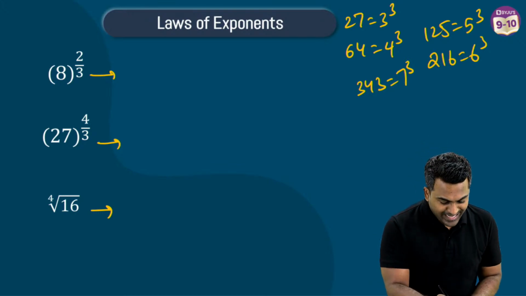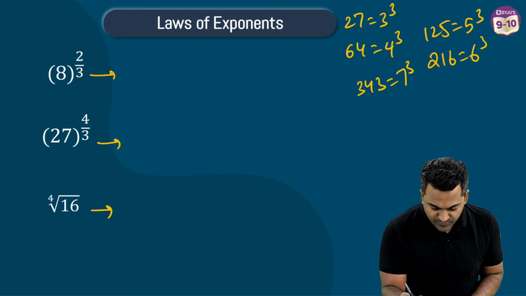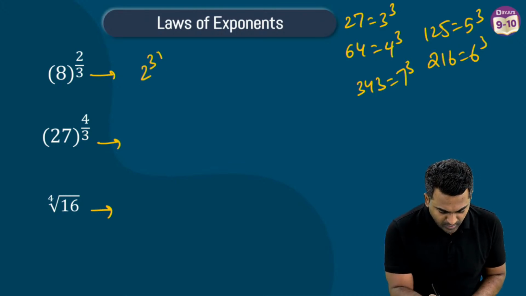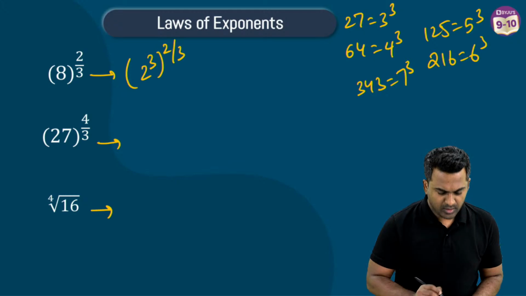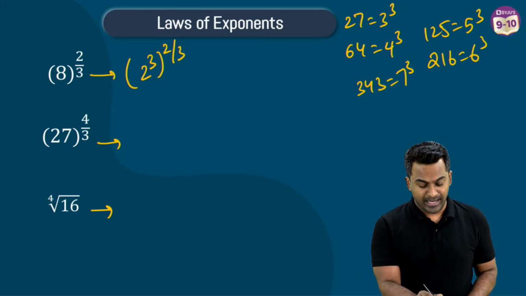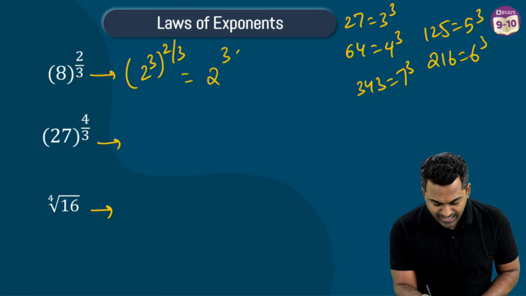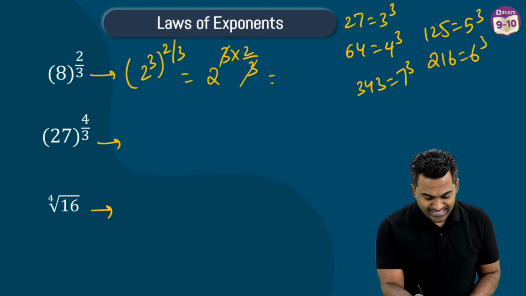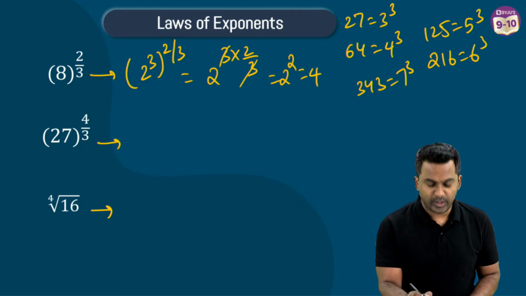Okay, so 8 now can be written like what? As you've seen, 8 can be written like 2 cube, 2 cube raised to the power 2 by 3. Now this is in the form of a power m whole power n. This is going to be a to the power m multiplied with n. So now this 3 and this 3 will get cancelled. This becomes 2 to the power 2, which is going to be 4.